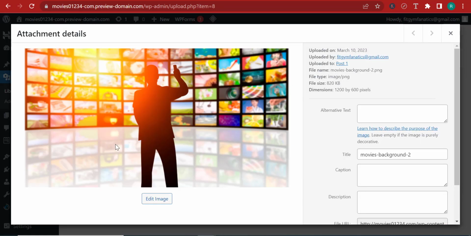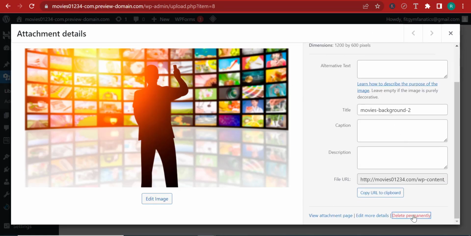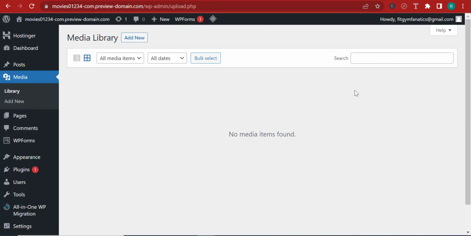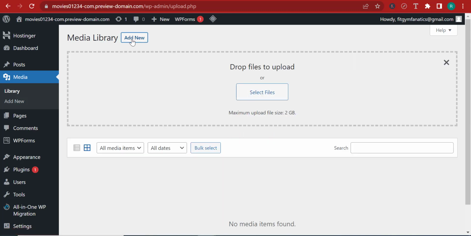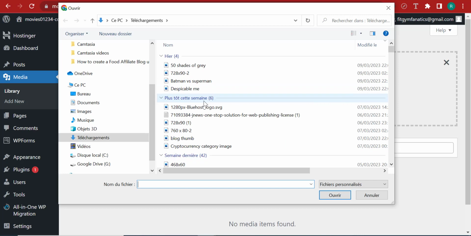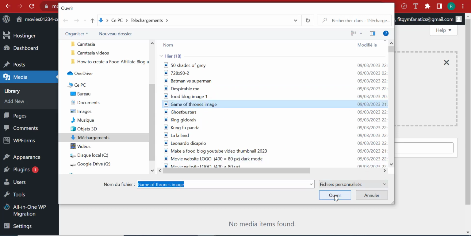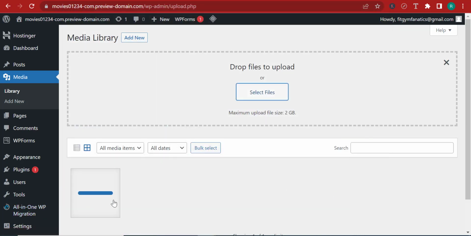Let's say that I want to delete it. I can click on it, come in here and delete it permanently. And so right now we won't have any images over here. Now, let's say, for example, that you want to add an image. You can click Add New, select Files. Let me take any image, for instance, this Game of Thrones image, and the image will now be added.